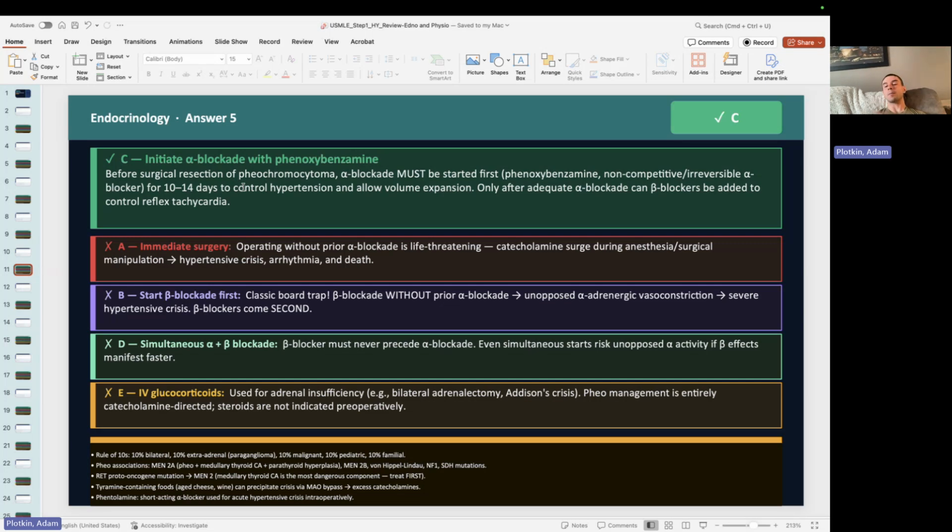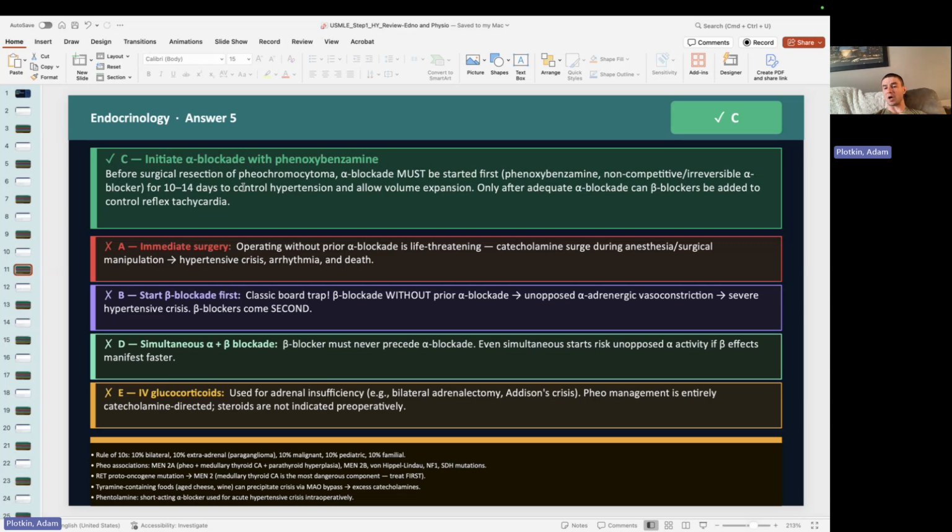So pheochromocytoma, right? When we think about your adrenal, we have the outer cortex, which is composed of the glomerulosa on the outside, which makes mineralocorticoids. The fasciculata, moving inward, makes your glucocorticoids. The reticularis on the innermost portion of the cortex makes androgens, and then inside is the medulla, which makes catecholamines, norepinephrine and epinephrine. With a pheochromocytoma, we have a tumor that's secreting too much of these catecholamines, primarily norepinephrine, which then gets converted to epinephrine via different enzymes.